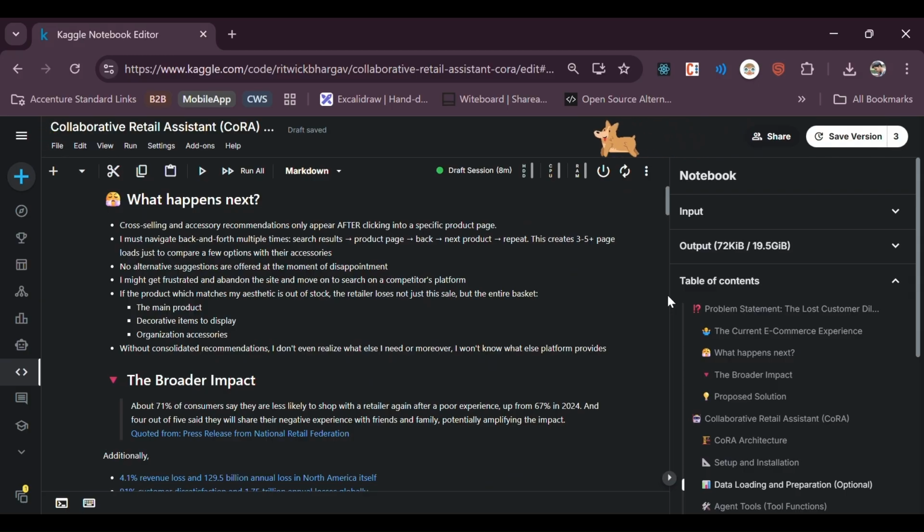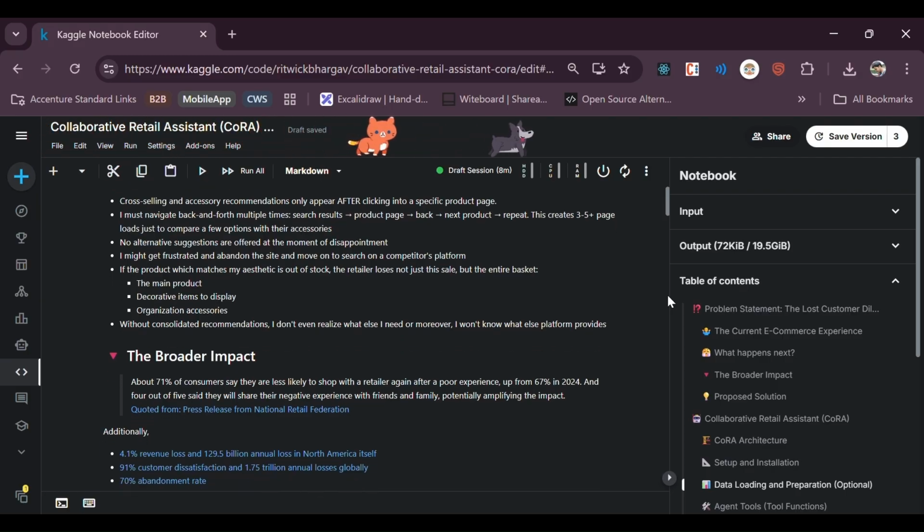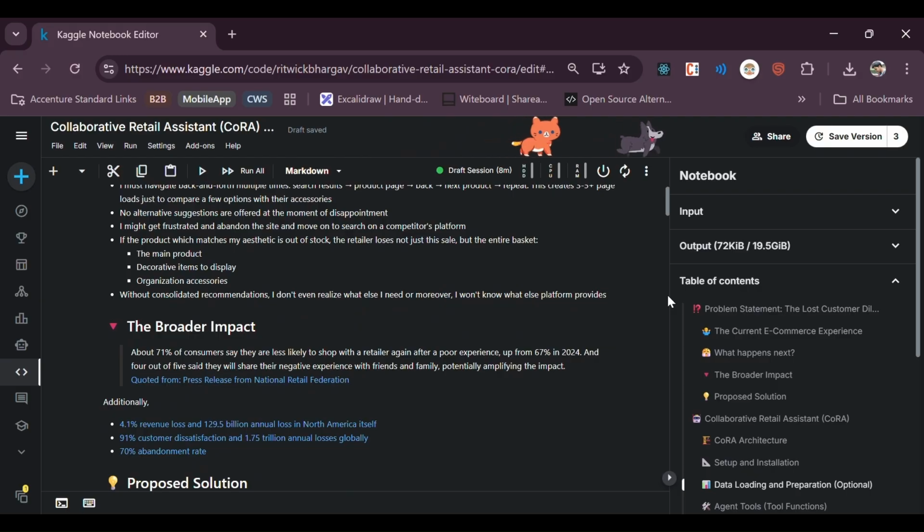So, what's the broader impact here? About 71% of consumers say that they are less likely to shop from a particular retailer in case of dissatisfaction. This data is all quoted from a press release from the National Retail Federation. There are other impacts as well, like in North America, we have seen 4.1% revenue loss, which is around 129.5 billion annually. And similarly, we can see around 1.75 trillion annual losses globally.